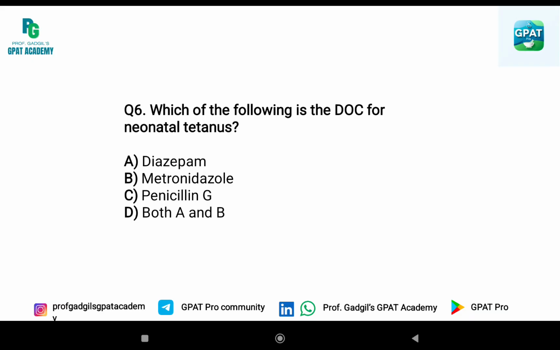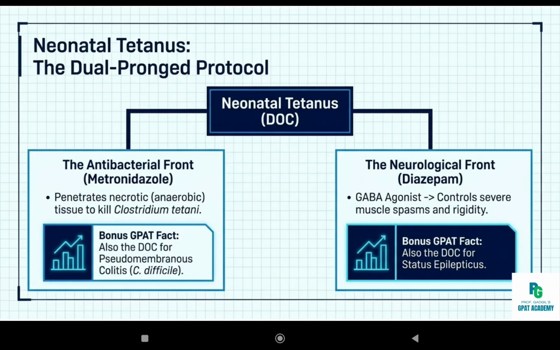Sixth question is, which of the following is the DOC for neonatal tetanus? A. Diazepam, B. metronidazole, C. penicillin G, and both A and B as D option. Answer is D, both A and B. Neonatal tetanus management requires two drugs. Metronidazole kills the causative organism, that is C. tetani.